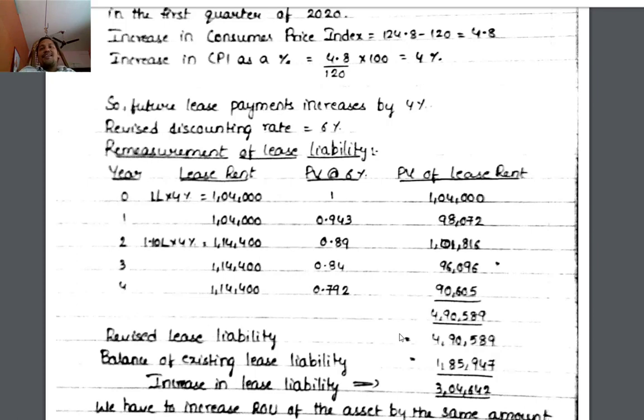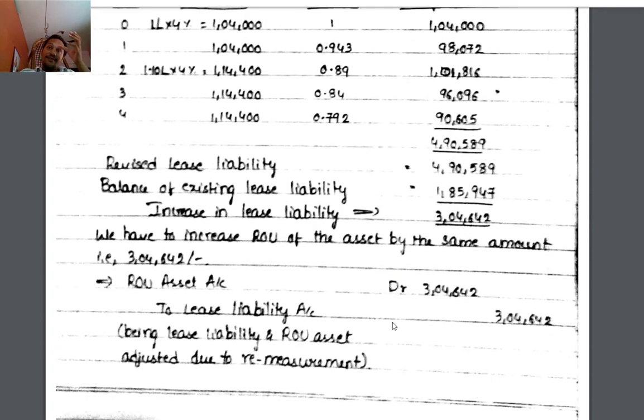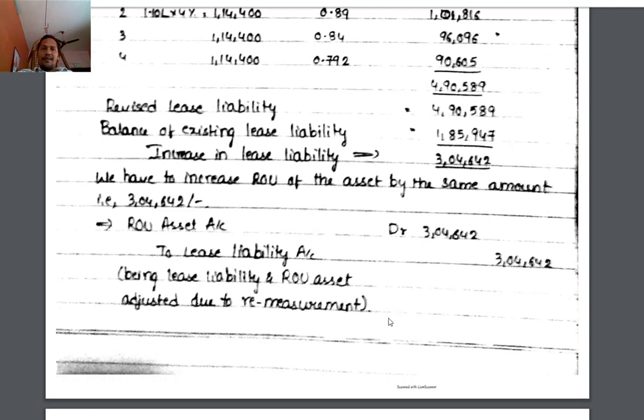There is an increase in liability to the extent of 3,04,642. We have to increase the right of use asset also by the same amount. To the extent of the increase in liability, we have to increase the right of use asset. Now the entry is: right of use asset account debit to lease liability account 3,04,642. So on the liability side, lease liability will increase; on the asset side, right of use asset will increase by 3,04,642.